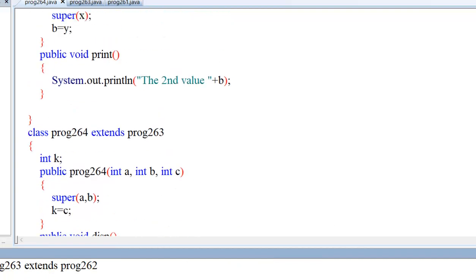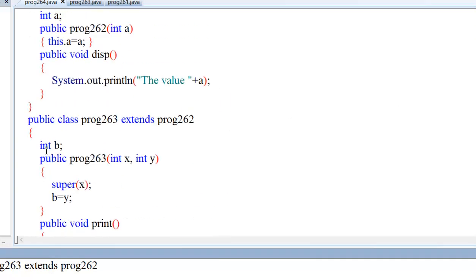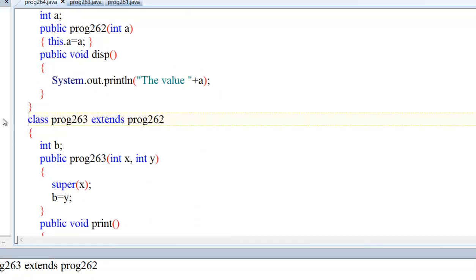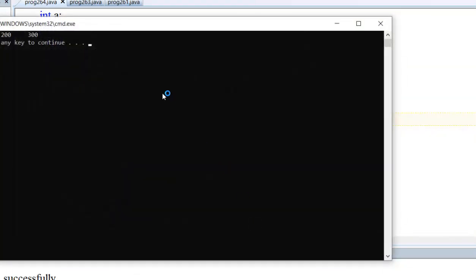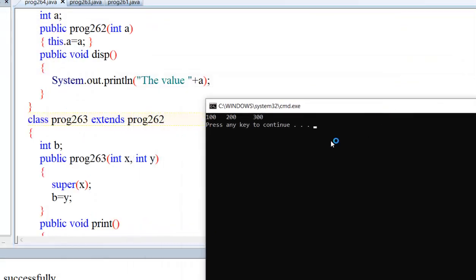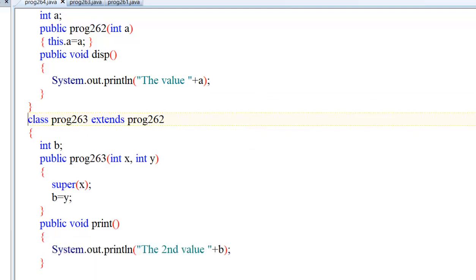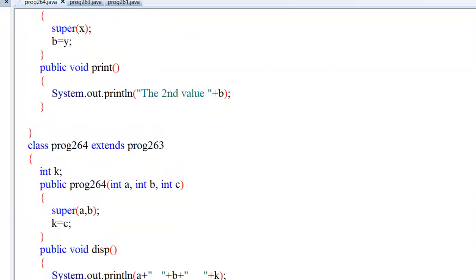I have to remove this copy. No, I have to remove this copy. By default it takes. Okay, now compile. See, we are able to get 100, 200, 300. What does it mean? Observe here carefully, very carefully you have to observe here.